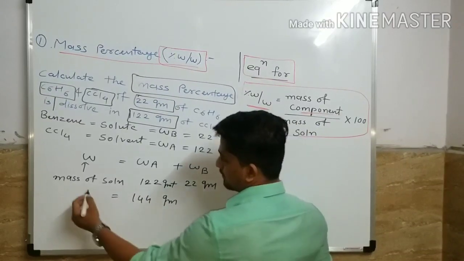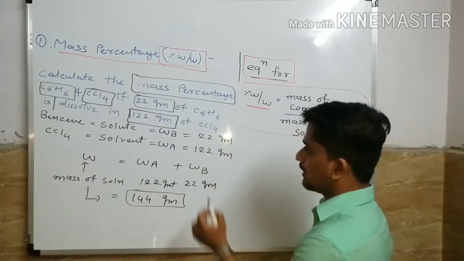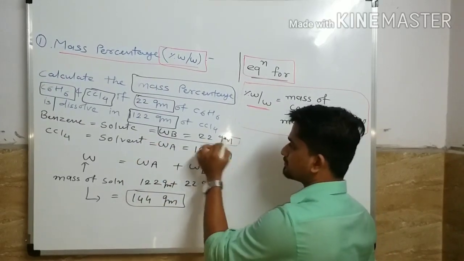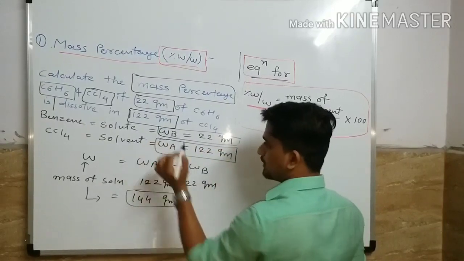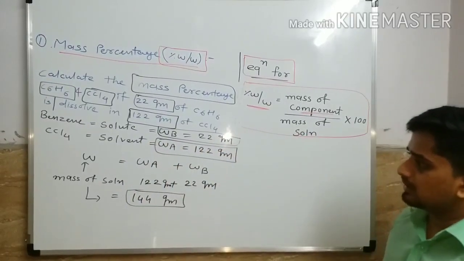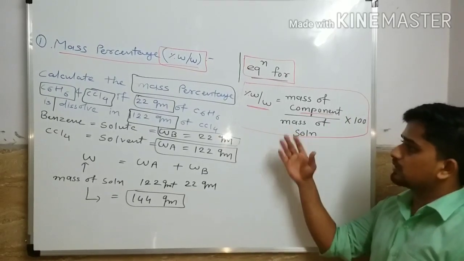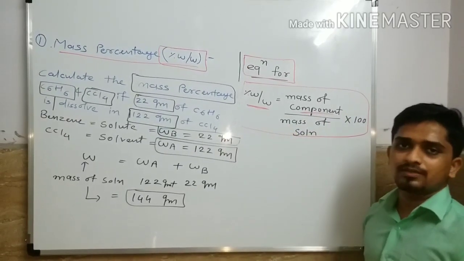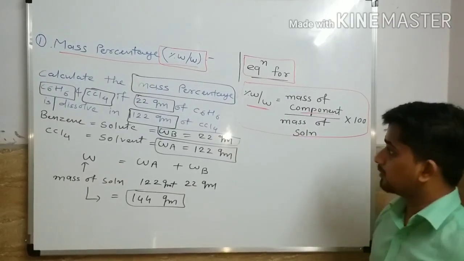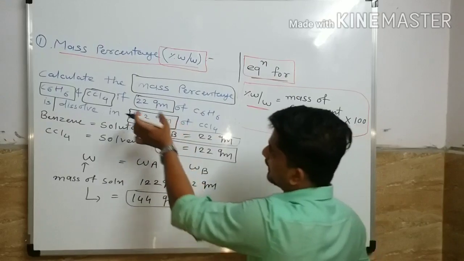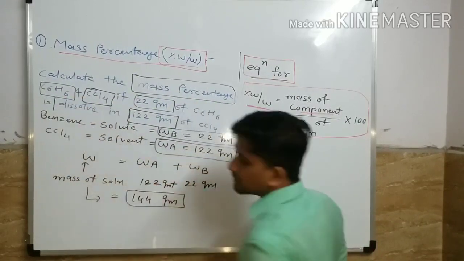So here you have the mass of solution. You have also mass of solute and also mass of solvent. So all the values are given. You have to just put these values in this equation and get the value of percentage W by W. First we are going to calculate mass percentage for benzene, which is our solute.